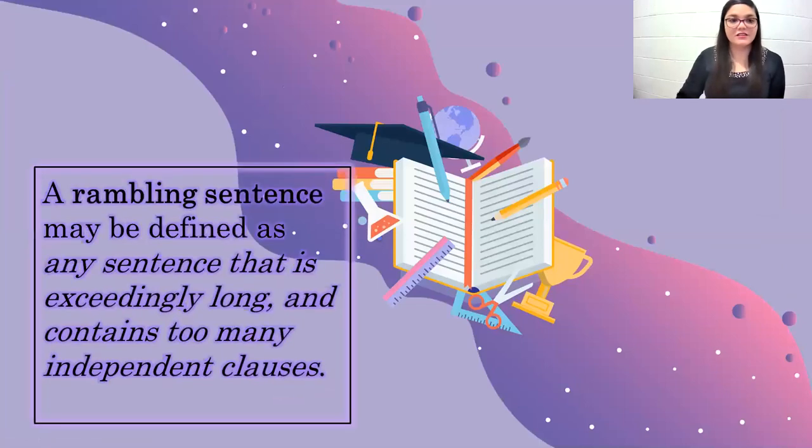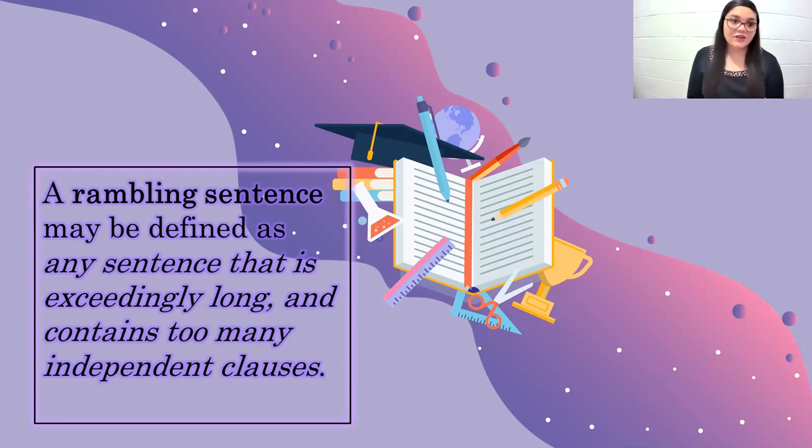Let's get started. A rambling sentence may be defined as any sentence that is exceedingly long and contains too many independent clauses. As you may remember, in the previous videos you saw how the overuse of commas, or incorrectly joining two independent clauses with only a comma, presents the reader with a very weak separation between ideas, and these are defined as comma splices.